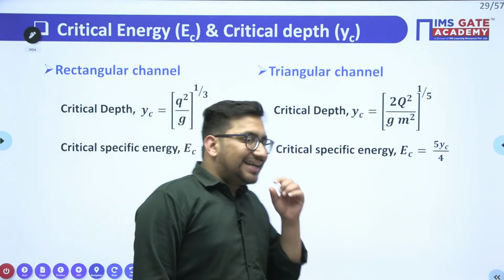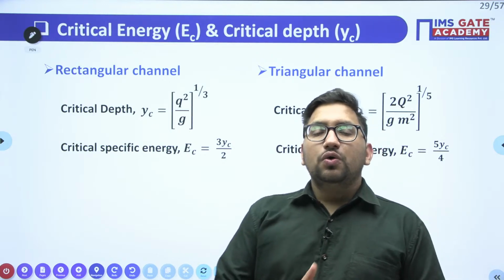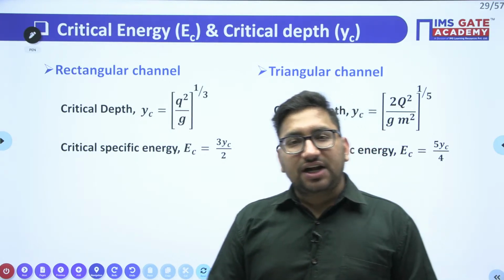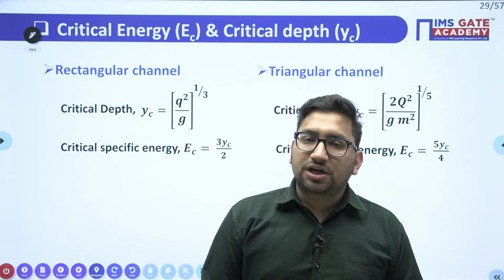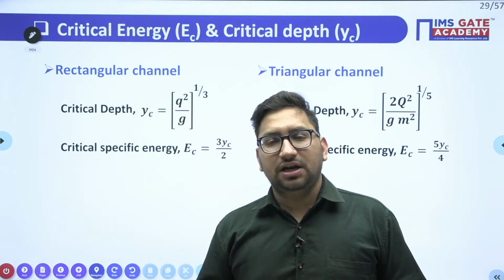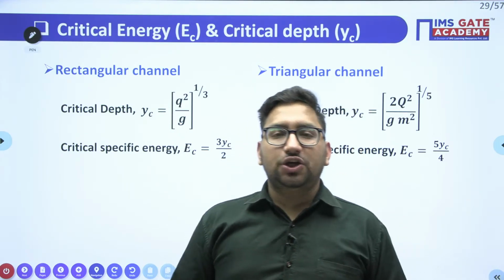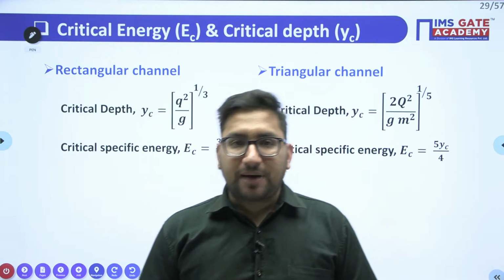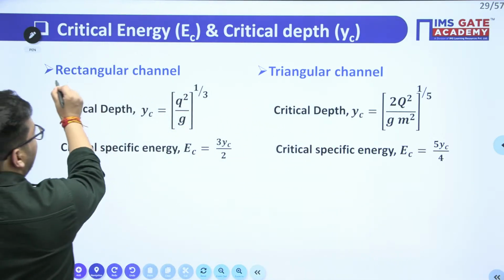Now at the critical flow or at the critical condition, what will be the depth of flow? What will be the energy? We have direct relations for two types of channel, that is your rectangular channel and your triangular channel. For any other type of channel, you can use that Q square T upon G A cube and find out the different parameters, right? So what will be the critical depth if it is a rectangular channel?